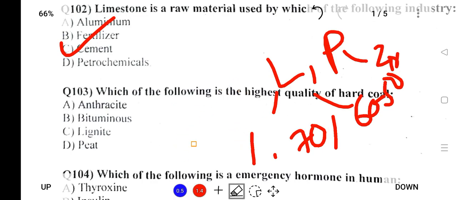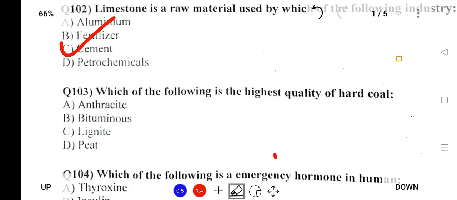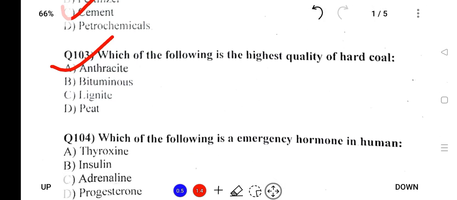Basically peat is the lowest. The more the percentage of carbon, the better the fuel quality is, so the answer is anthracite.